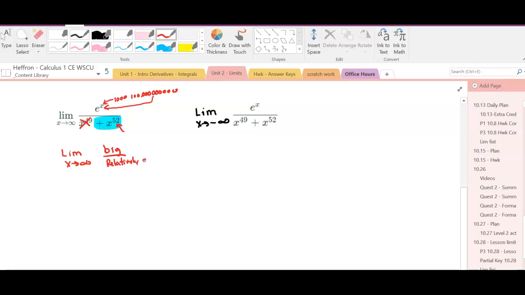Relatively small. Because even though this is huge, this is way bigger. And so our answer, if we have something big divided by something relatively small, will be infinity. So you could either say infinity or does not exist. Okay. Now let's look at the next one.